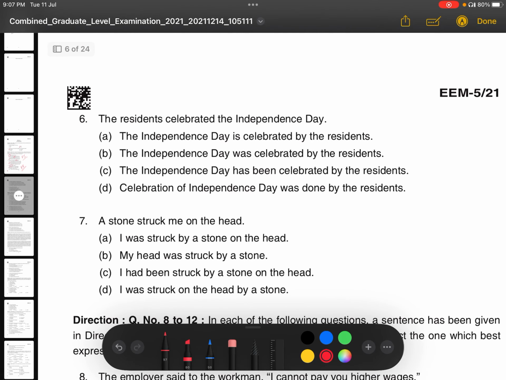Next question. The residents celebrated the Independence Day. So celebrated is there. This is the main verb, which is in past indefinite tense. So definitely there shall be was or were. Correct. So the Independence Day is the object. So we will make it subject. So let's see that the Independence Day was celebrated by the residents. That is the correct answer. Why? Because celebrated is in past indefinite tense. So we will use was or were, not is, not has, or anything else. Correct? So was is the correct option. Option B is the correct answer. The Independence Day was celebrated by the residents.